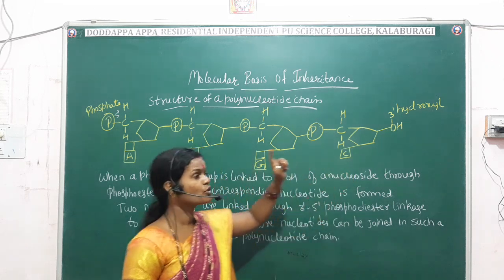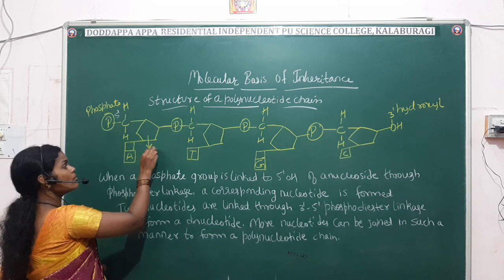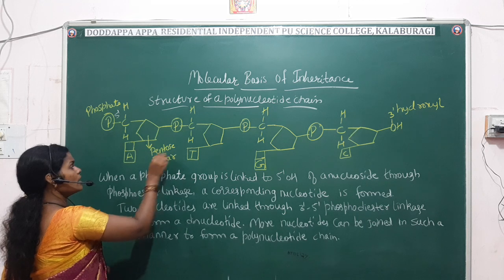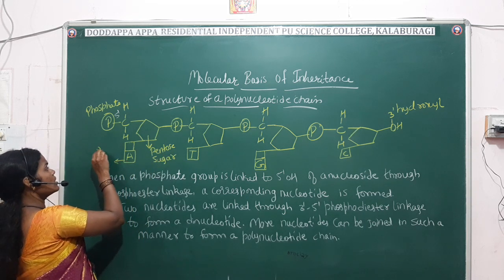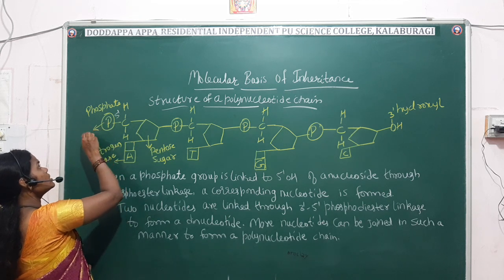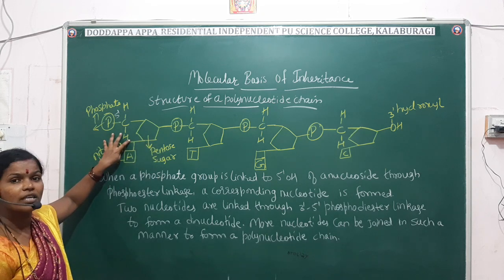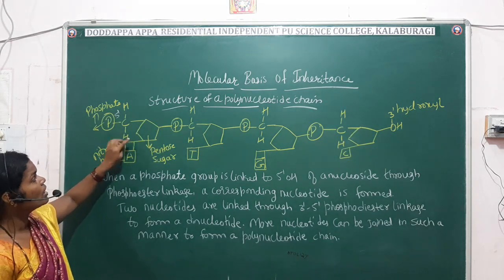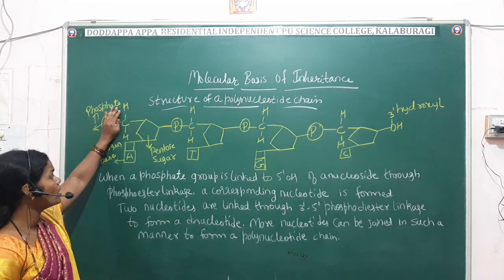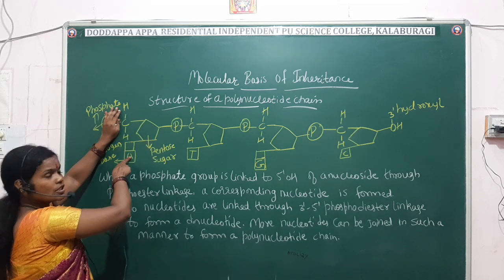You can see this is the pentose sugar, it is one of the nitrogen bases, and this one is the phosphate group. So all three make one nucleotide. If you just remove the phosphate group, only the pentose sugar and the nitrogen base remain. That is called a nucleoside.